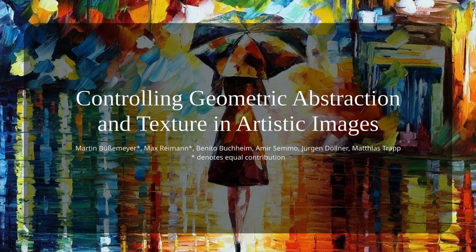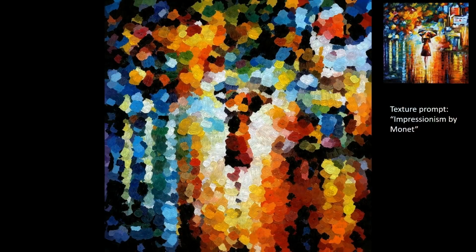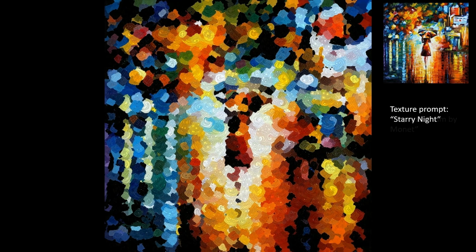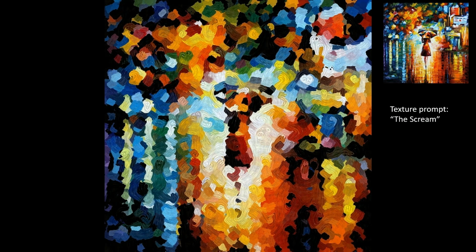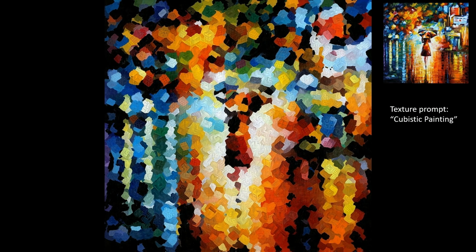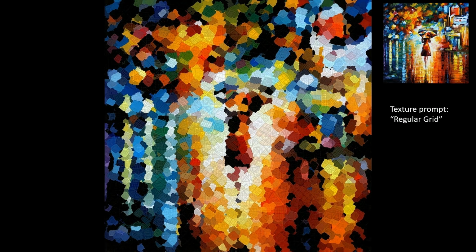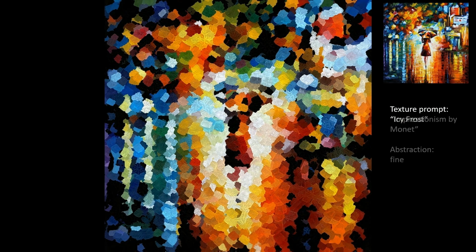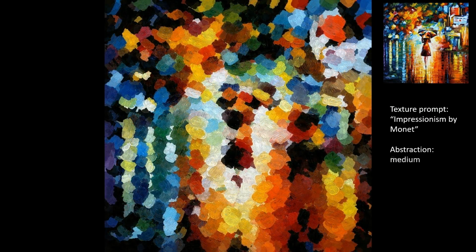Exploration plays a key role in human creativity and especially in artistic painting. Art is not about understanding and mastery, it's about doing things and experience, as art critic Jerry Saltz says. In this paper, we focus on interactively controlling geometric shape abstraction and texture in artistic images. Our method allows changing the texture style of an input image using text prompts.